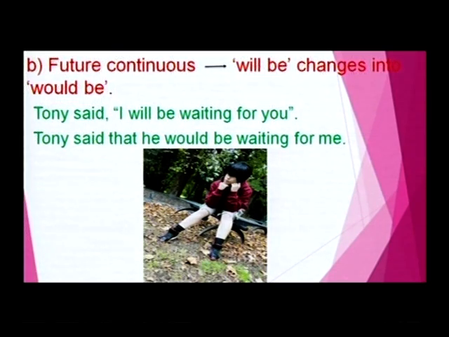What are the changes affected here? The conjunction that is used and I became he, because Tony is a male, and will be became would be, and for you is changed to for me. On the whole, Tony said that he would be waiting for me. In such a way, the future continuous will change to would be.